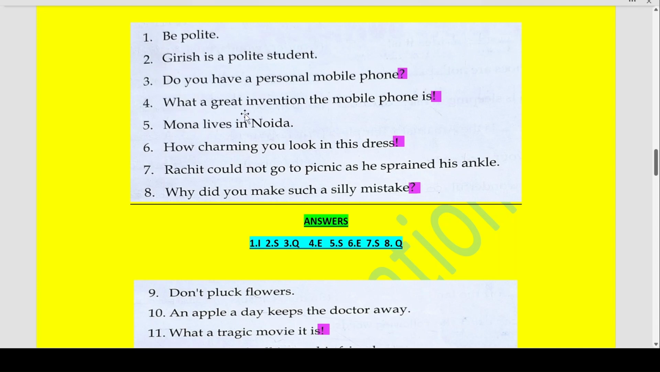Fourth, what a great invention the mobile phone is! Exclamation mark. That means this is an exclamatory sentence. Fifth, Mona lives in Noida, full stop. This is just again a statement.